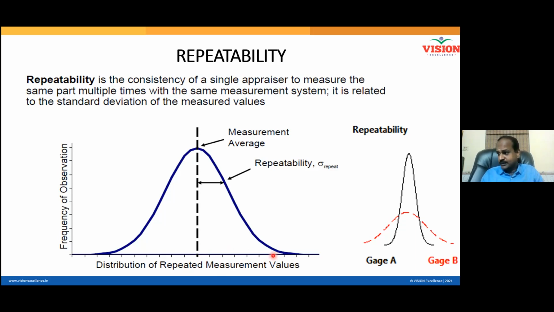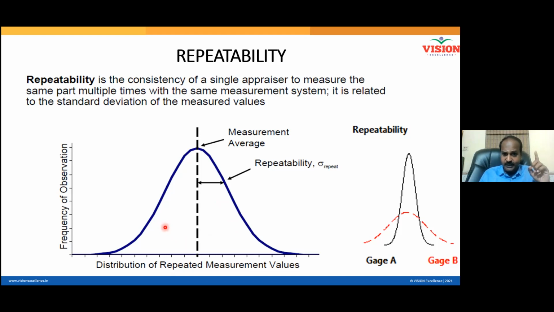Control limit. See, when I come up to control limit, can somebody tell me what is the portion of the curve that is available beyond the control limit? Is it a major portion or a very small portion? Very small portion. If you want to understand any population, you study the population up to 3 sigma, up to the control limit on the right side. The 3 sigma point on the right side is called upper control limit. Same way you can come up to 3 sigma on the left side. This is called lower control limit. This is upper control limit. And between the control limits, a major portion of the population lies.